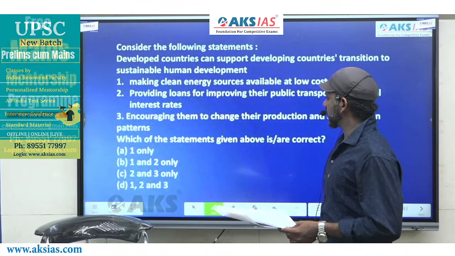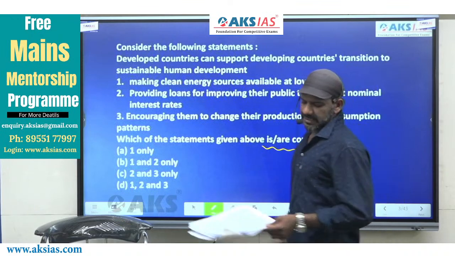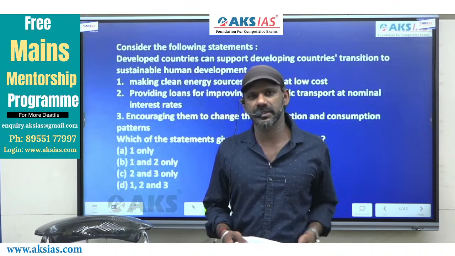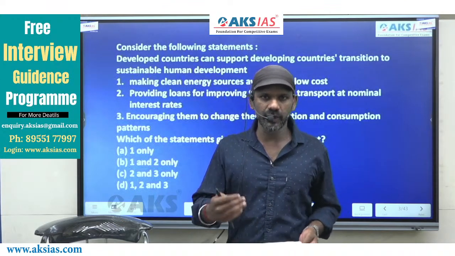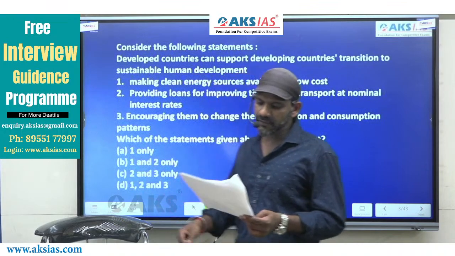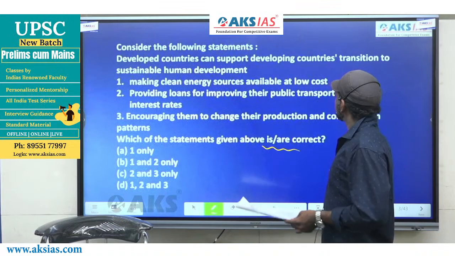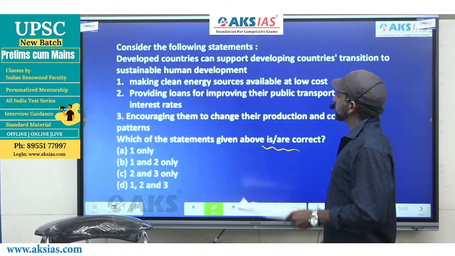Consider the following statements. Which of the statements given above is or are correct? Now sometimes the question may ask us to find out the incorrect statements. So first understand the question well, only then move on to the options. Here we are asked to find out the statements that are correct. Come to the first one. I'll read the question. The topic of the question is mentioned here.